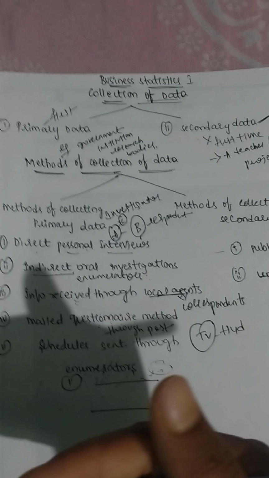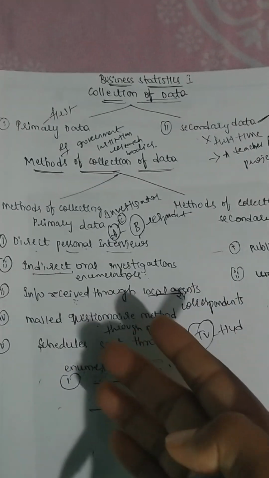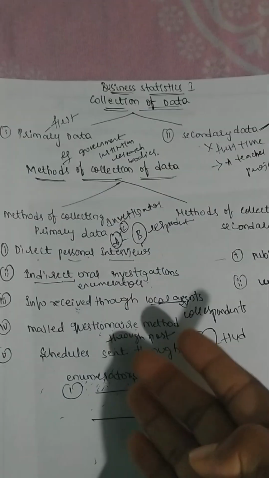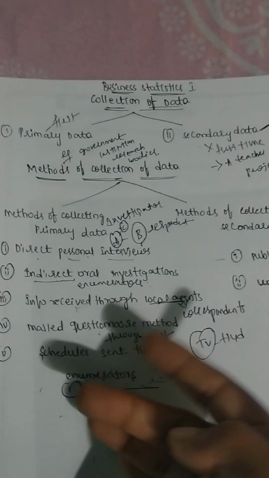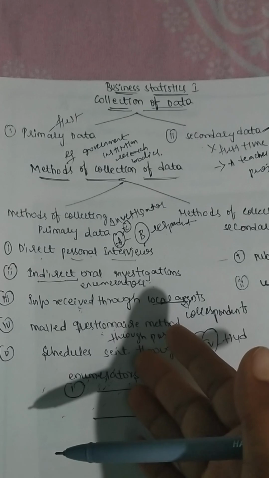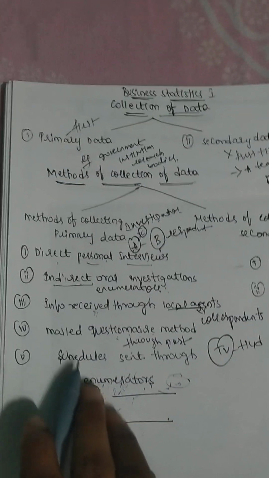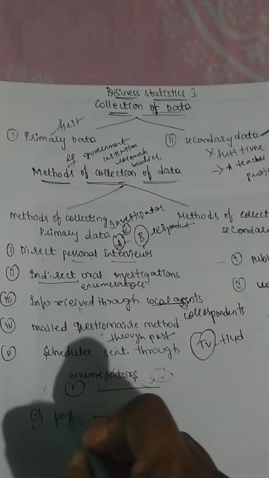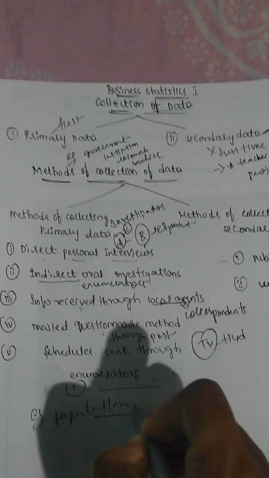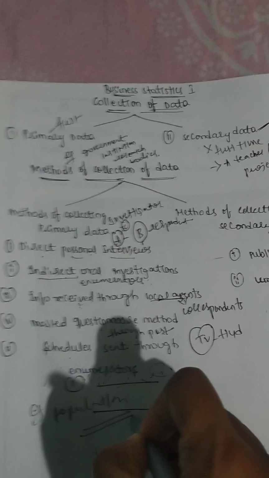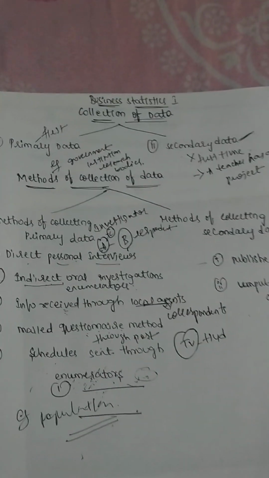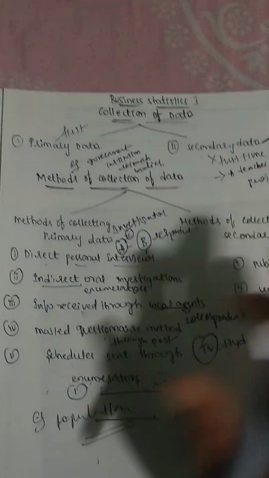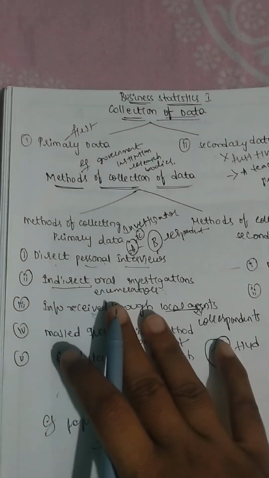This kind of method is quite expensive, and it is useful for the government and research institutions. We can take collecting population survey data as an example, since almost all the families will not be educated. I hope the methods of collecting primary data are clear to you.